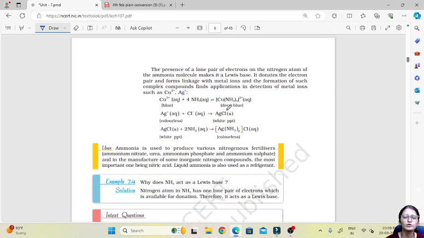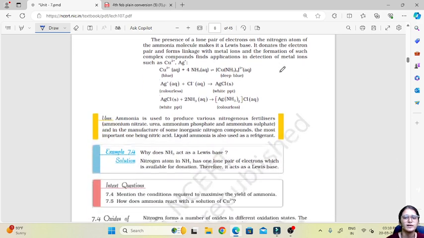And the presence of a lone pair of electrons on nitrogen makes it a Lewis base. As we have studied, a Lewis base is one that can donate an electron pair, okay. So since nitrogen always has this lone pair, that's why NH3 is considered a Lewis base. It donates an electron pair and forms linkages with metal ions, okay.